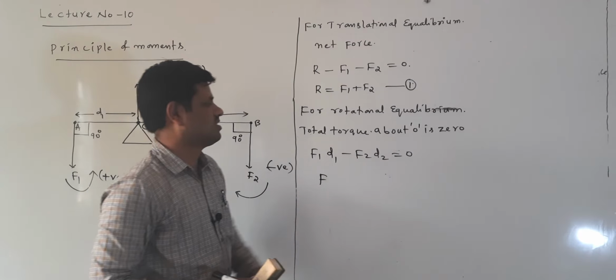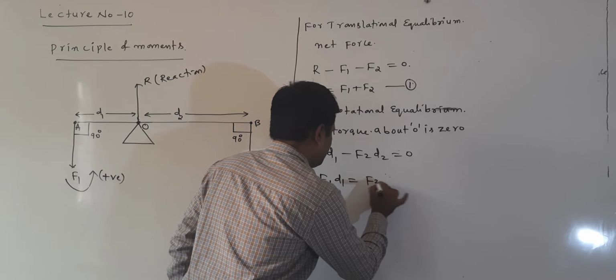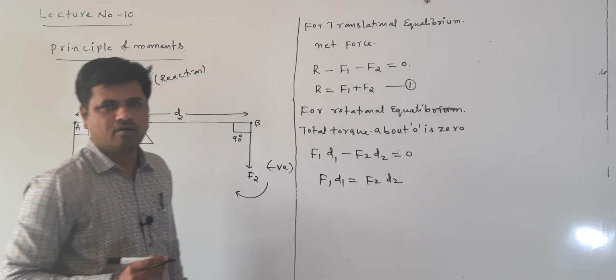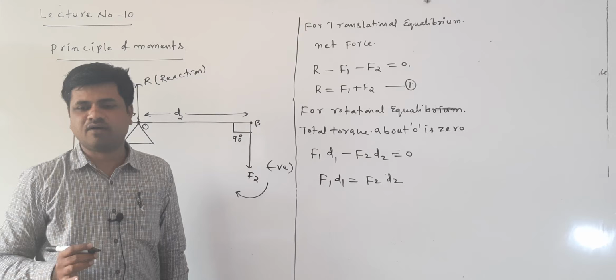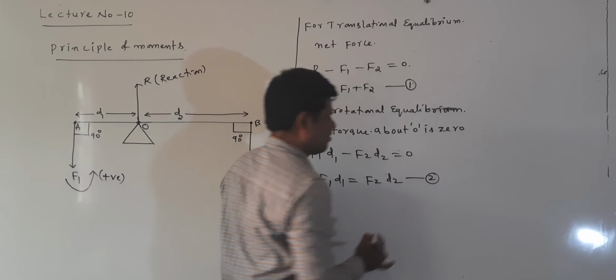Now F1 D1 minus F2 D2 is equal to 0. From this I am writing here F1 D1 is equal to F2 D2. Okay. Now F1 D1 is equal to F2 D2. This is given as equation number 2.